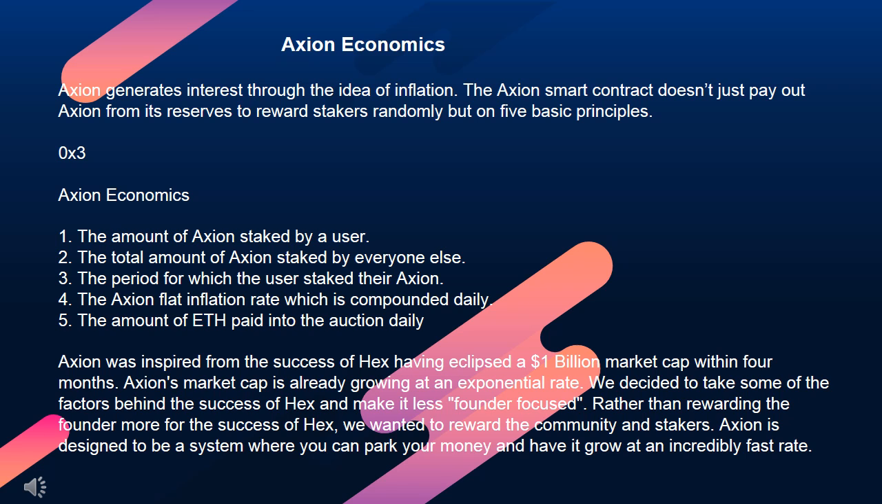principles. Axion economics. 1. The amount of Axion staked by a user. 2. The total amount of Axion staked by everyone else. 3. The period for which the user staked their Axion. 4. The Axion flat inflation rate, which is compounded daily. 5. The amount of ETH paid into the auction daily.